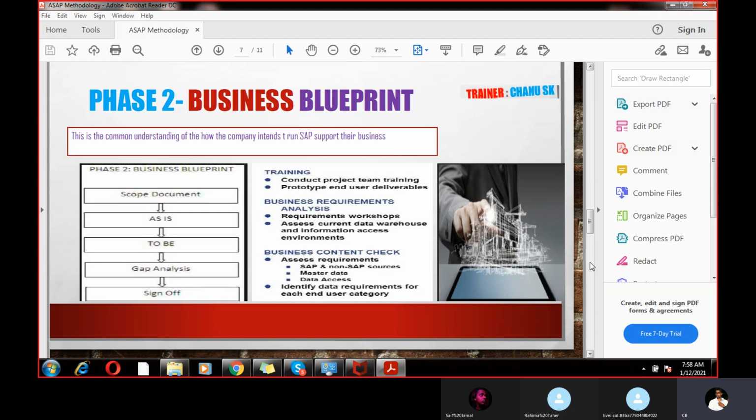What we need to bother about is the documentation. Based on the as-is information, how we can map into the SAP system, and what things we need to consider while mapping into the SAP system.